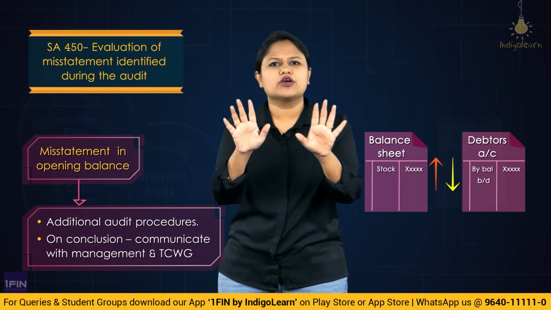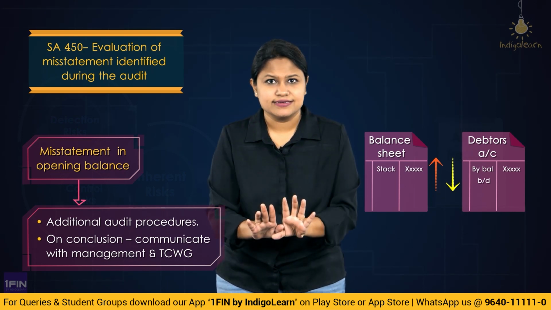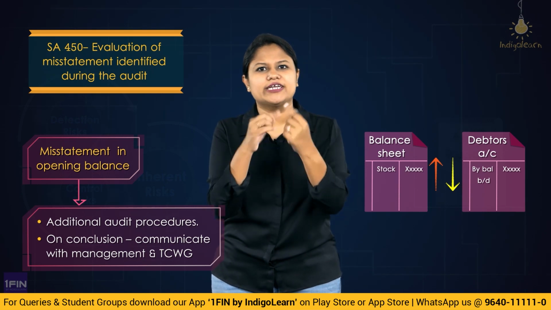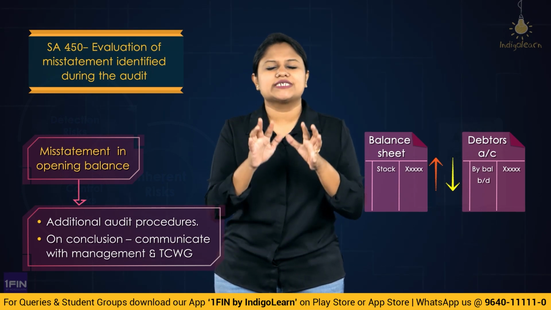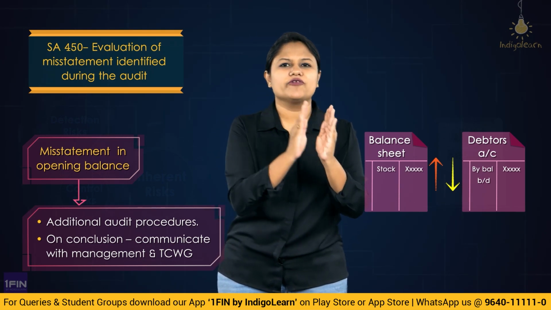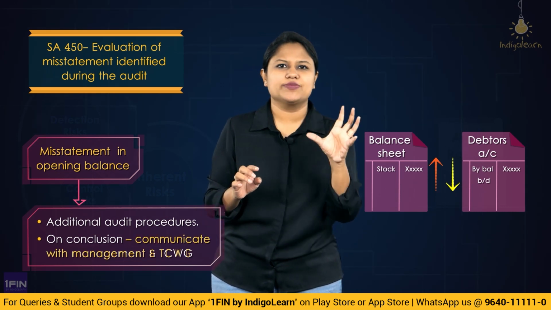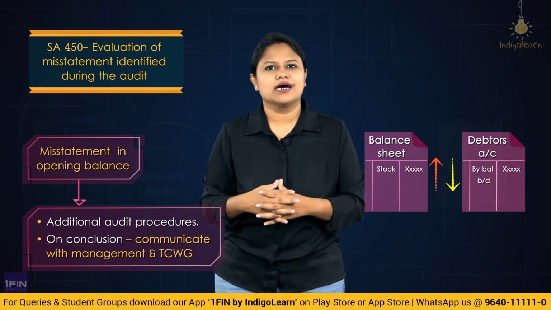And if finally you conclude that misstatement is present, then you have to evaluate the misstatement identified during the course of the audit. That means which standard will become applicable? SA 450, which tells you to communicate this matter to the management and the TCWG as appropriate.